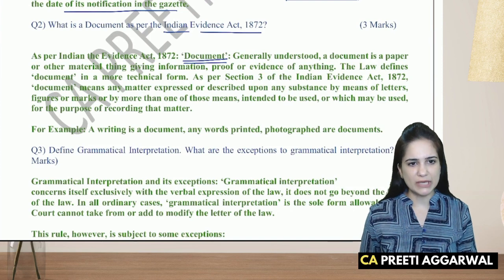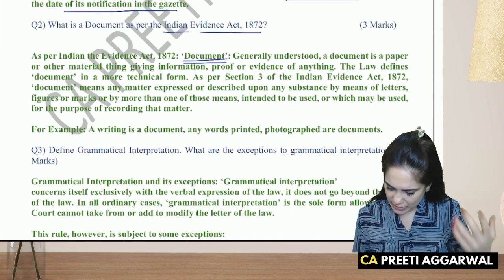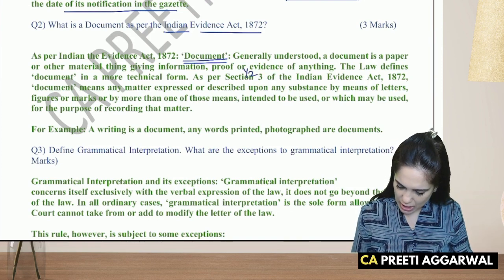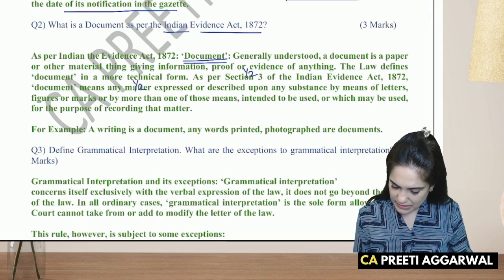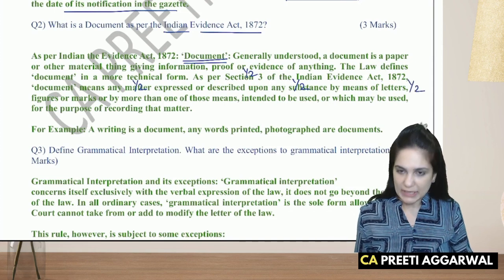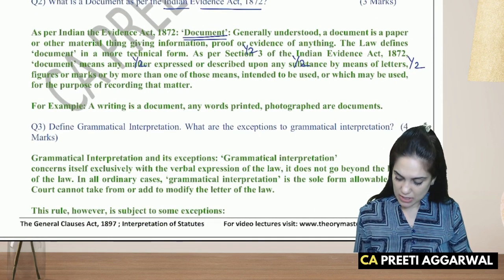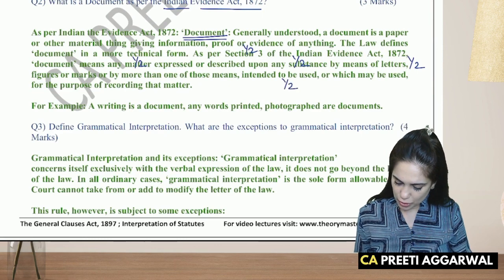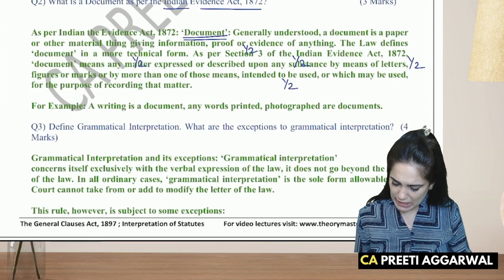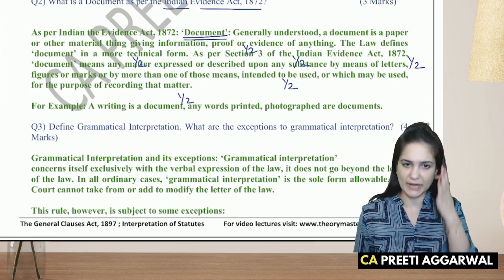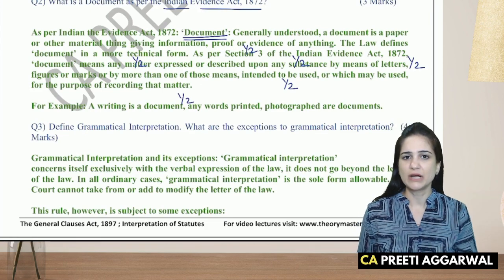As per section 3, document means, now we will give marks. So section 3, half mark. Document means any matter expressed or described upon any substance by means of letters, figures, marks, intended to be used or which may be used for this purpose. So 1 and a half mark, and half mark for writing example. So this is the distribution of 3 marks.